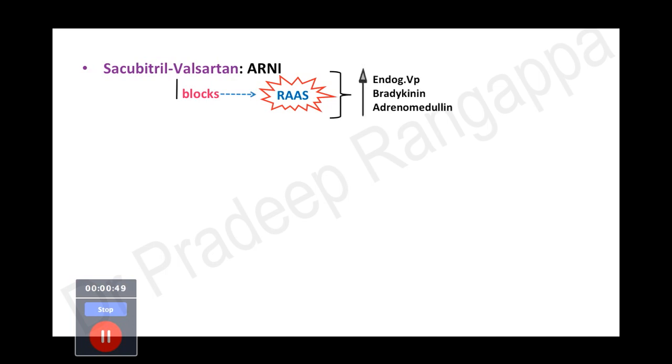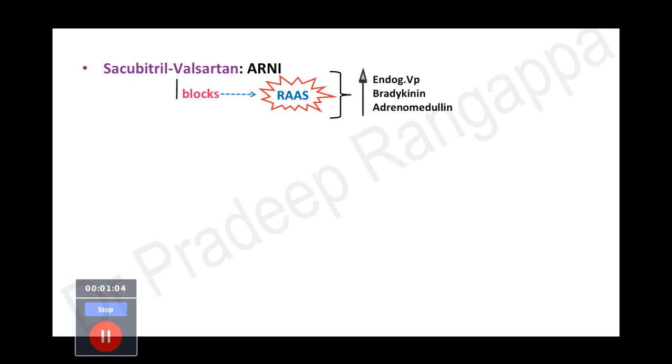So basically sacubitril valsartan is an ARNI or angiotensin receptor neprilysin inhibitor. So basically, it has two important modes of action. As we know, in heart failure, the key detrimental aspect is activation of the renin-angiotensin-aldosterone system. So this sacubitril, we'll call it ARNI through the narrative, blocks the RAS. By blocking the renin-angiotensin-aldosterone system, these favorable molecules increase in the circulation, which are endogenous vasopressors, which is good for heart failure: an increase in the bradykinin and an increase in the adrenomedullin. So these have favorable effects in heart failure.